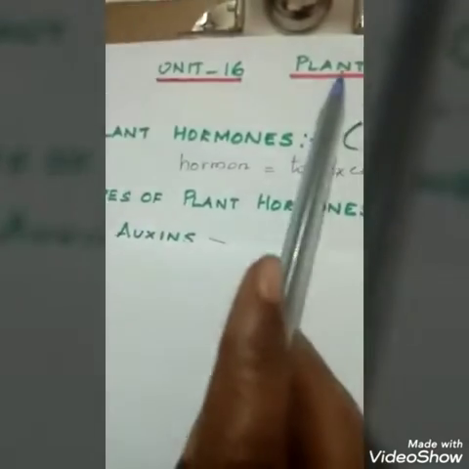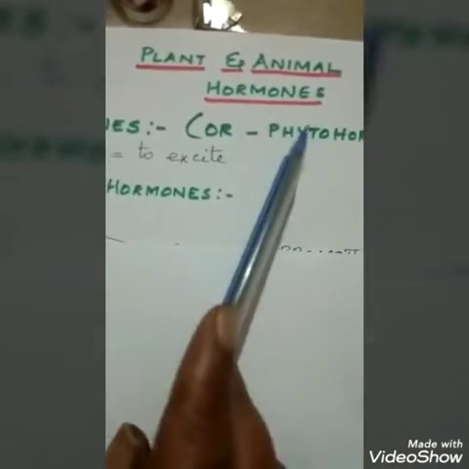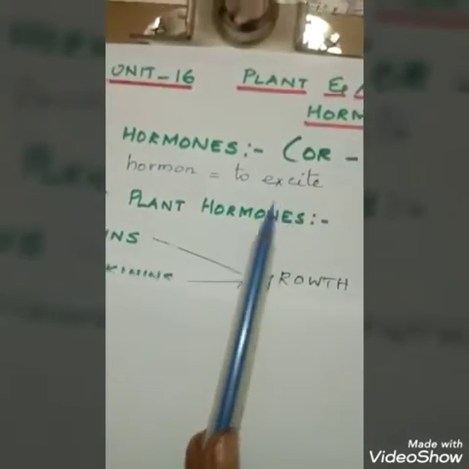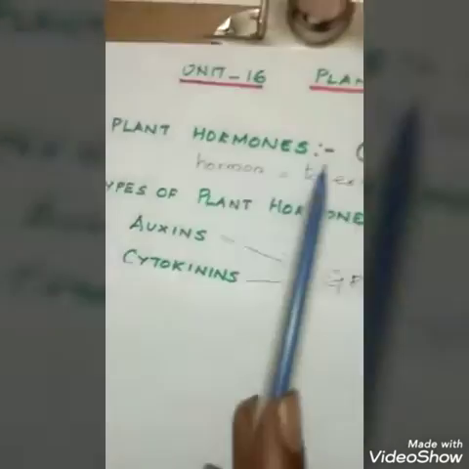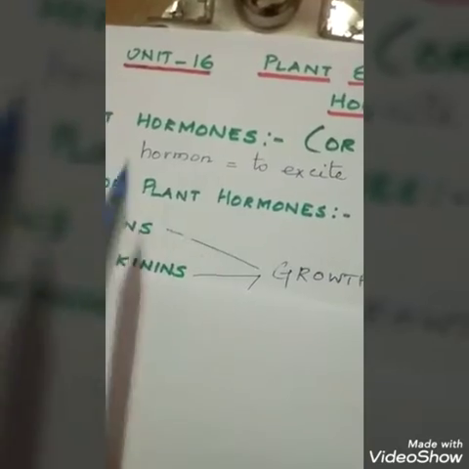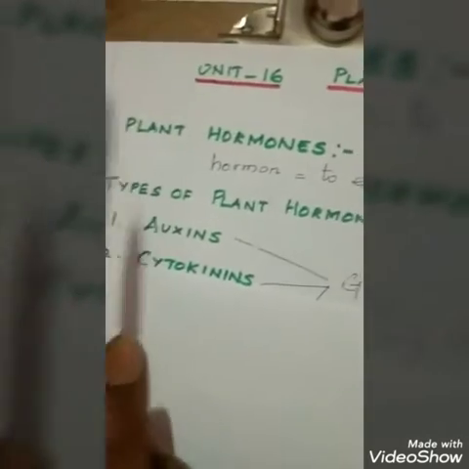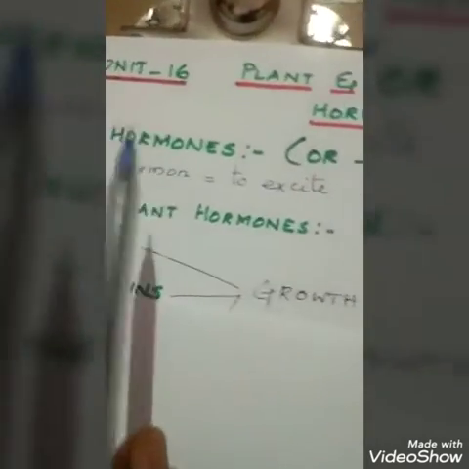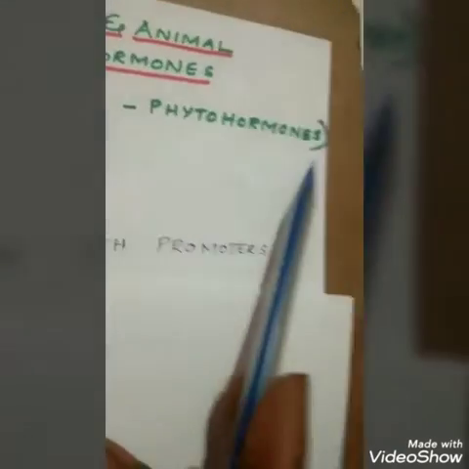In this video we'll see about plant hormones. Hormone in Greek means to excite. The function of control and coordination in plants is performed by chemical substances which are produced by the plants. These chemical substances are called plant hormones, or else phytohormones.